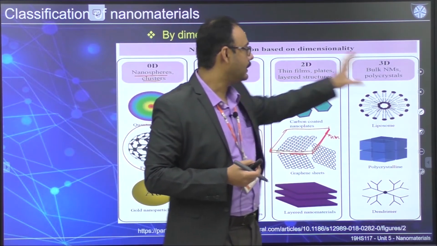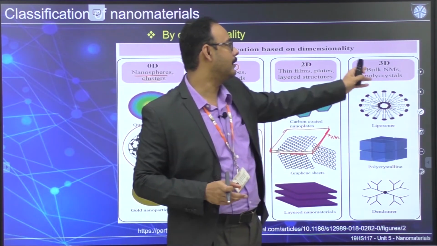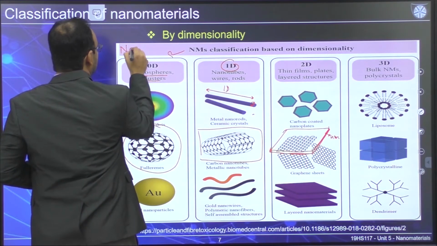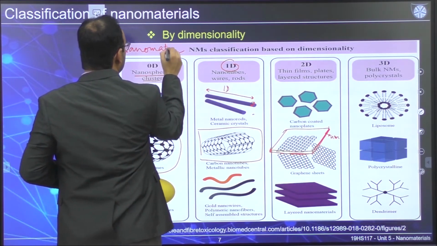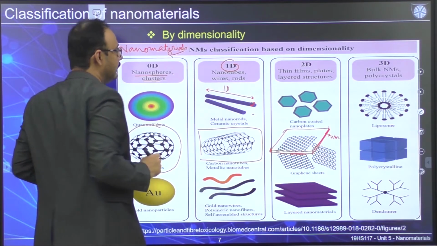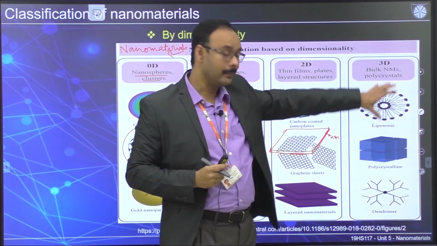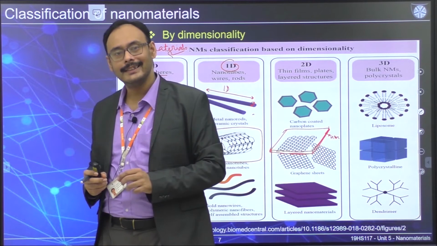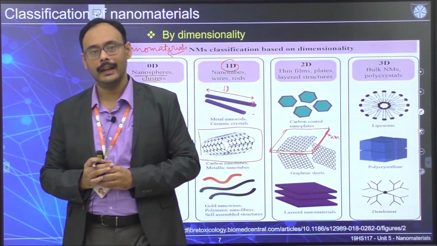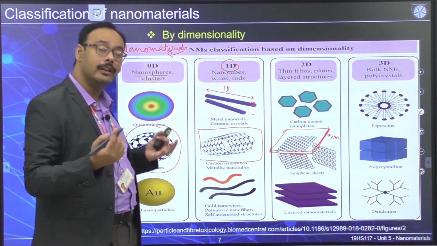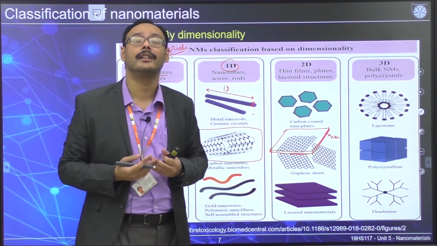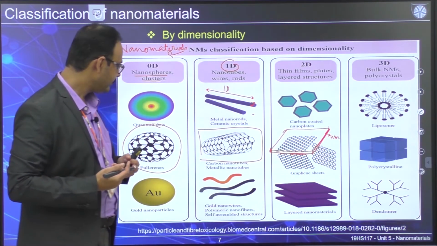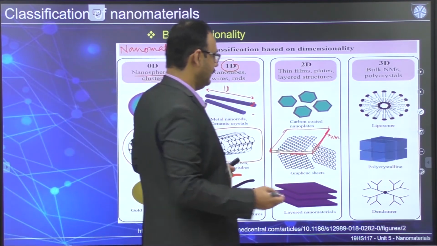The last one that we have is 3D, where NM means nanomaterials. Once you have that, essentially the polycrystals, where none of the dimensions are at the nanoscale, you can call it 3D. When you talk about the nanoscale, you already know that by the definition of nanomaterial, it has to be less than 100 nanometer. Okay, I hope this is pretty much clear at this stage.